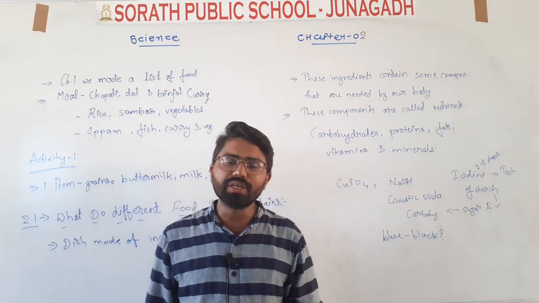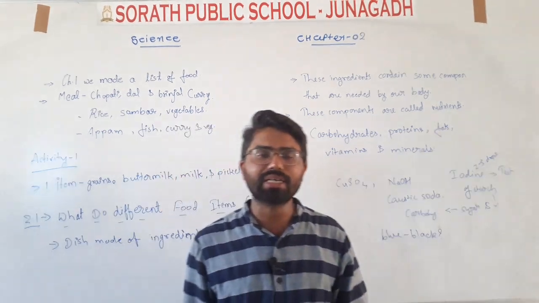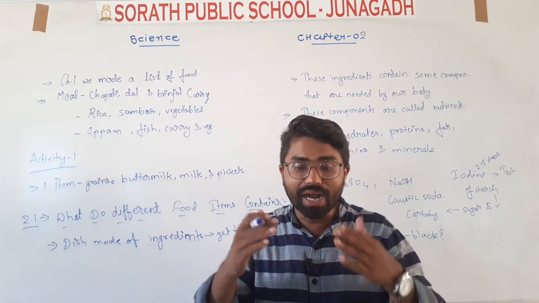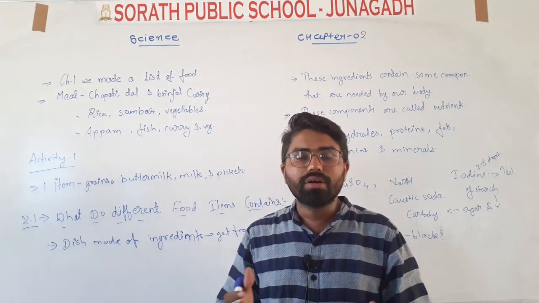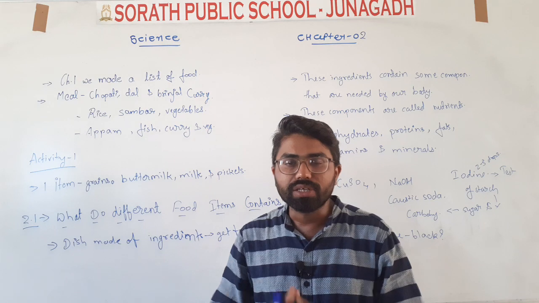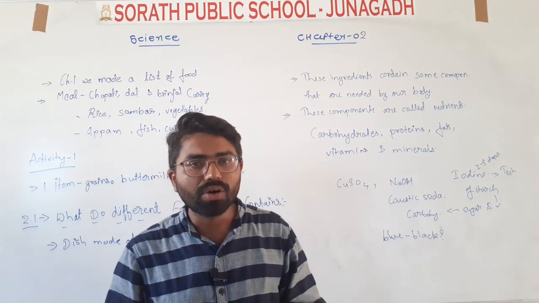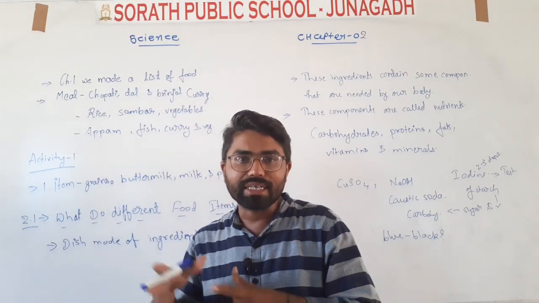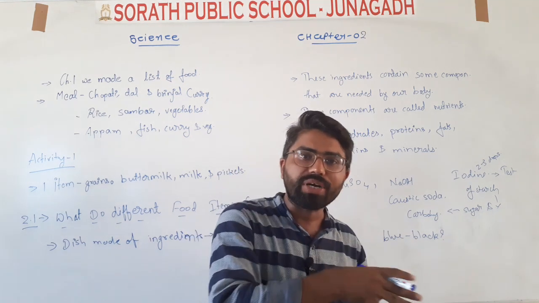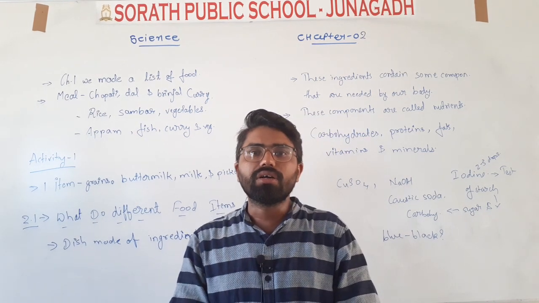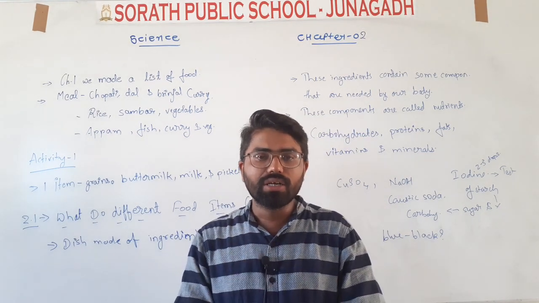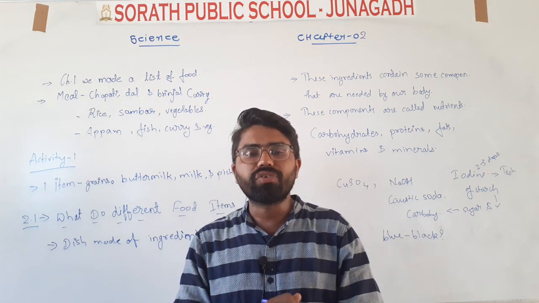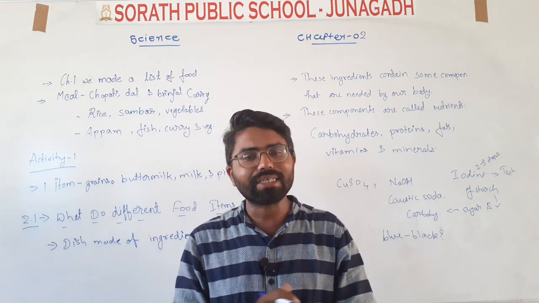How humans and animals use food, why food is needed by our body, and what happens if we do not eat. All these things we discussed in the previous chapter, where we had information about food and where it comes from.